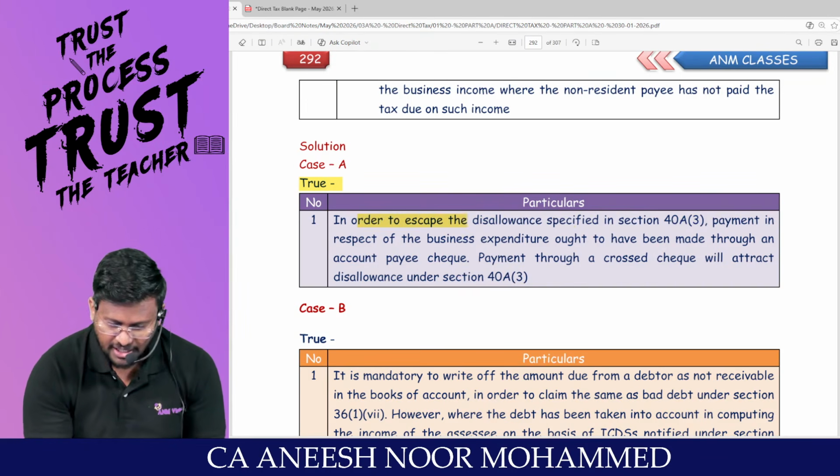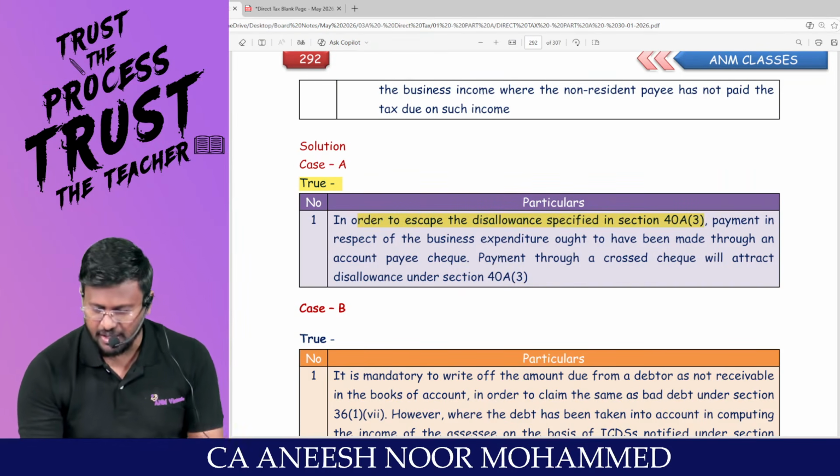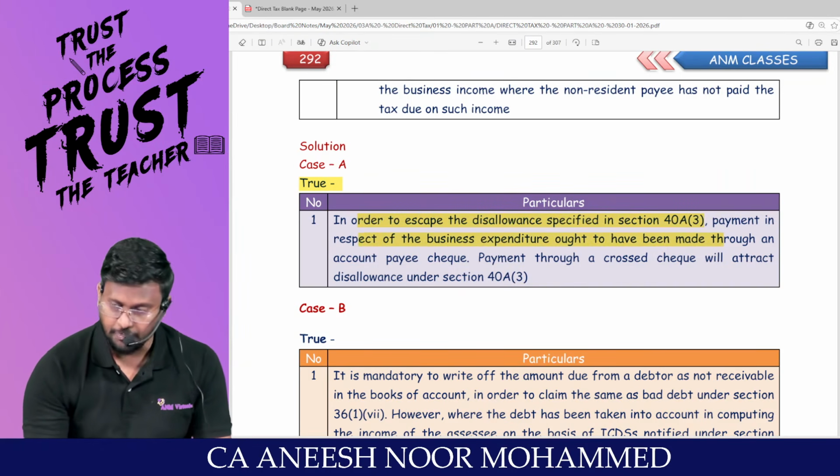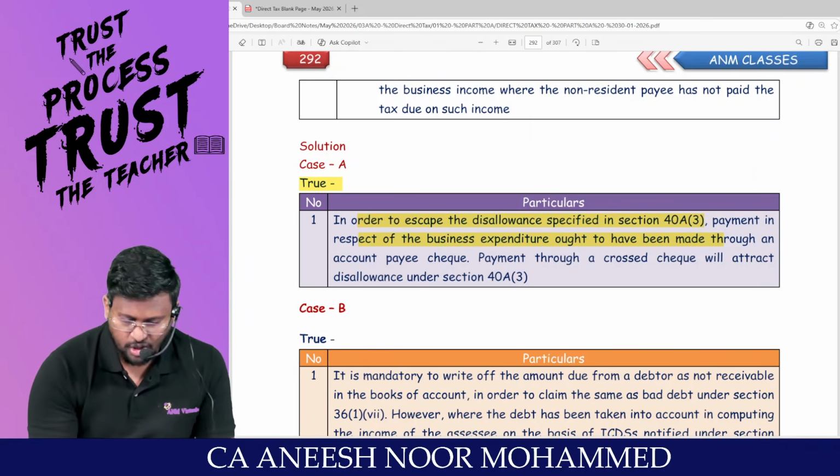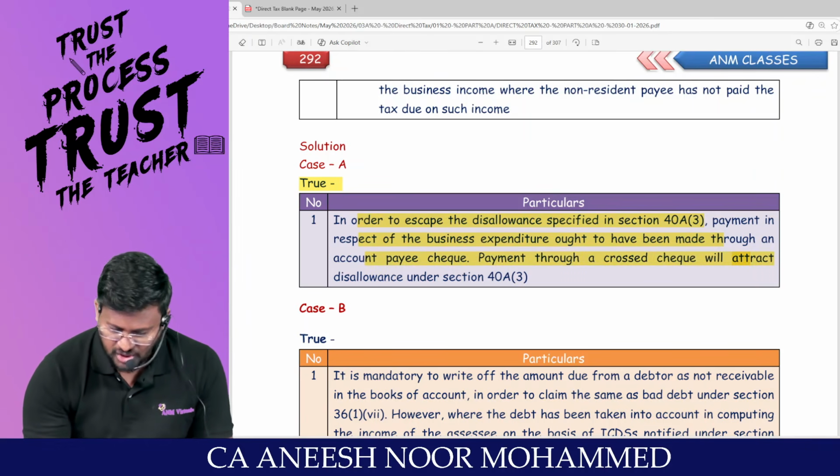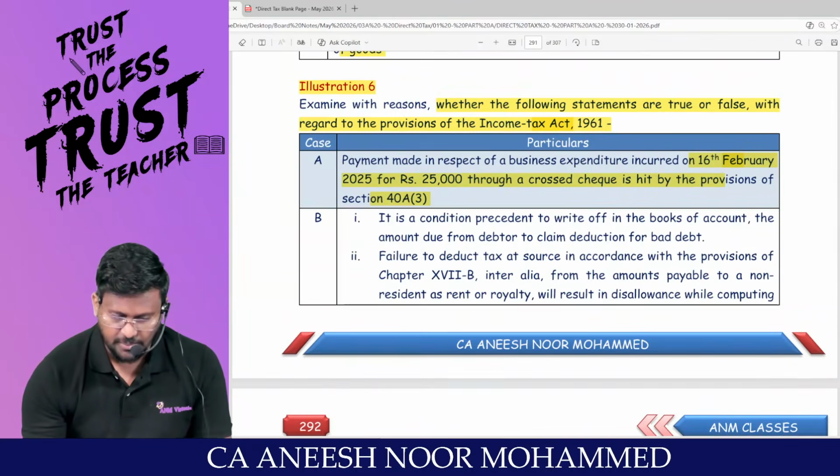Am I right, sir? In order to escape the disallowance specified under 40A(3), payment in respect of business expenditure ought to have been made through an account payee cheque. Payment through a crossed cheque will attract disallowance under 40A subsection 3.